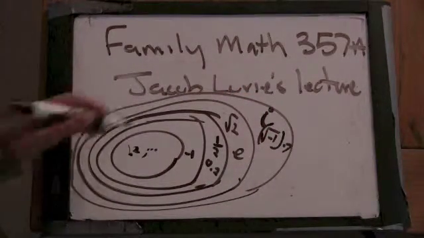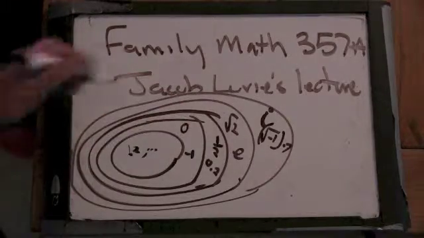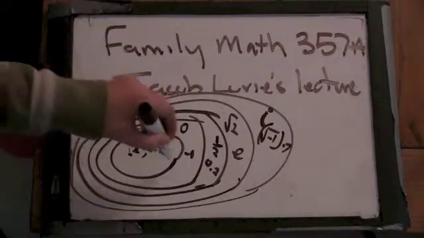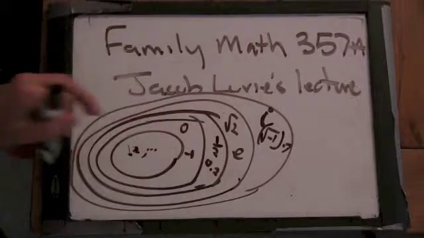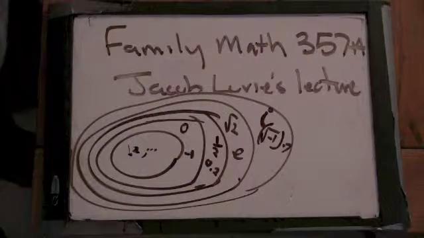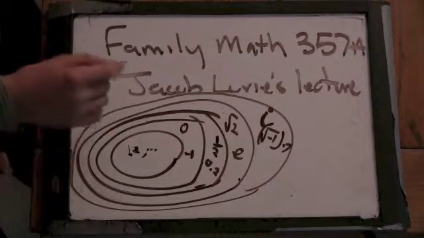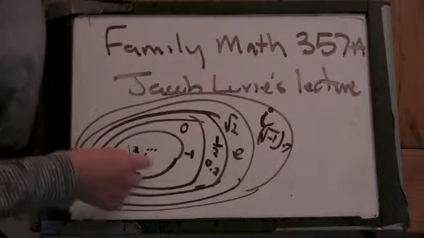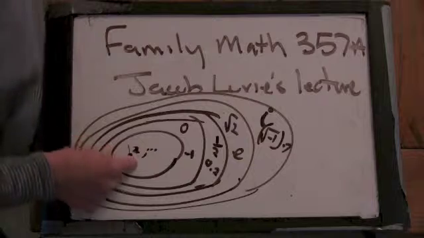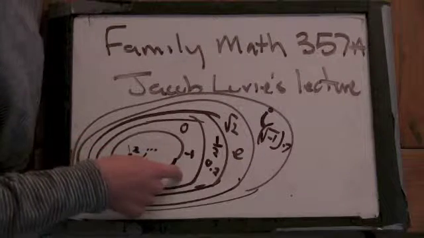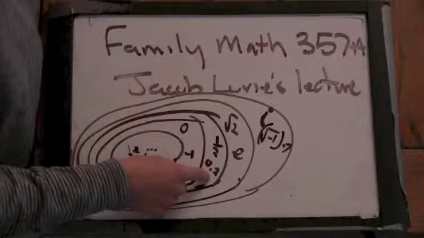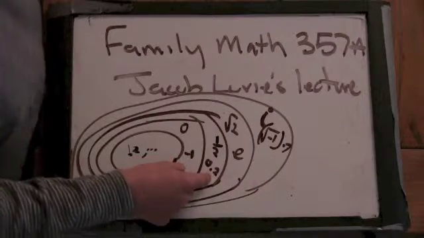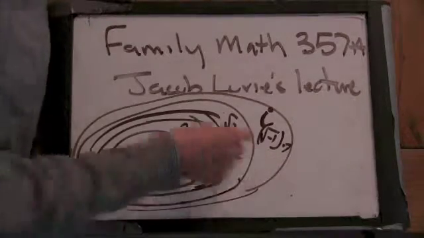Good. And what did you find interesting about that? Well, that it's like this set's in this set. It's sort of like a big Venn diagram. It is kind of like a big Venn diagram. So you have the counting numbers, which are inside the integers, which are inside the rational numbers, which are inside the real numbers, which are inside the complex numbers.